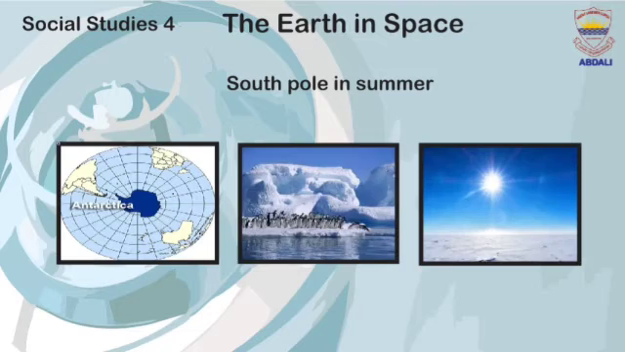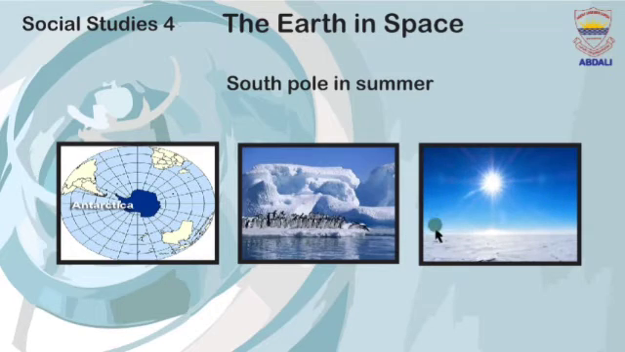South Pole in summer. At South Pole, the completely opposite is true. This is the picture of Antarctica. This is the coldest part of the earth and it is located at the South Pole. But in summer, between October and March, there is 24 hours of daylight.